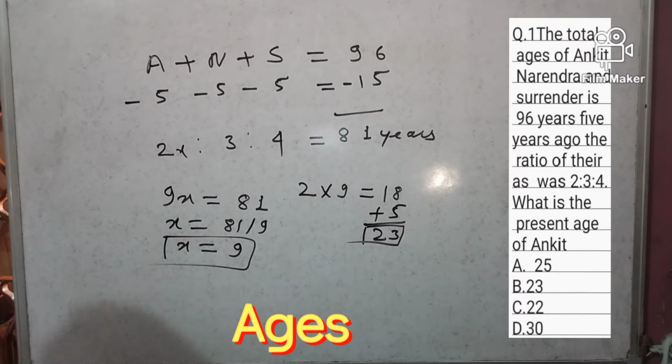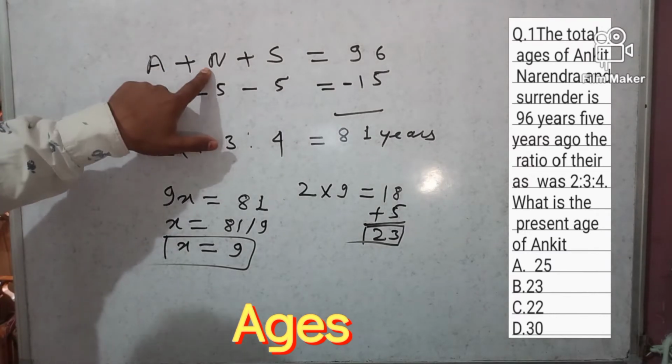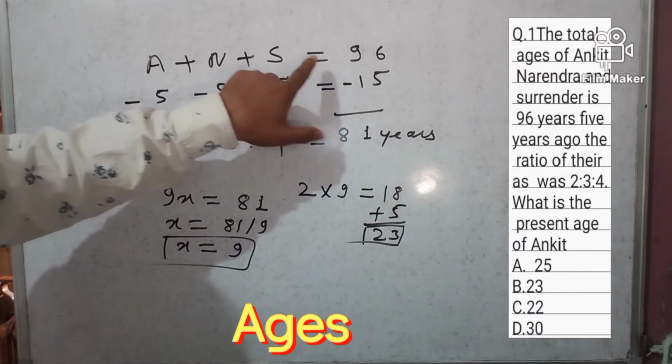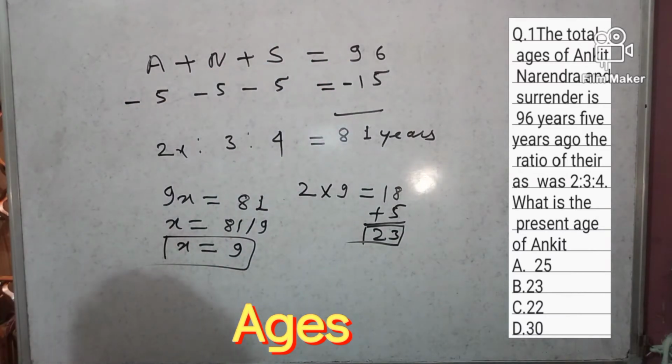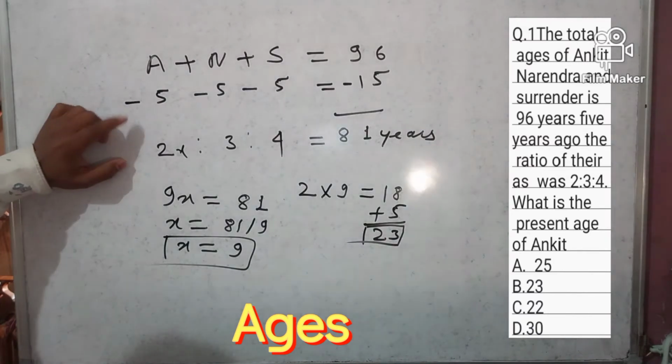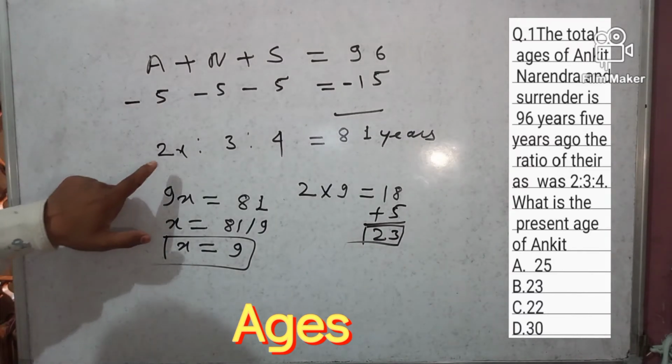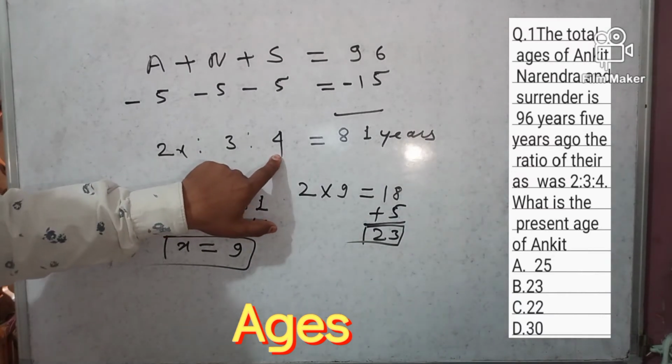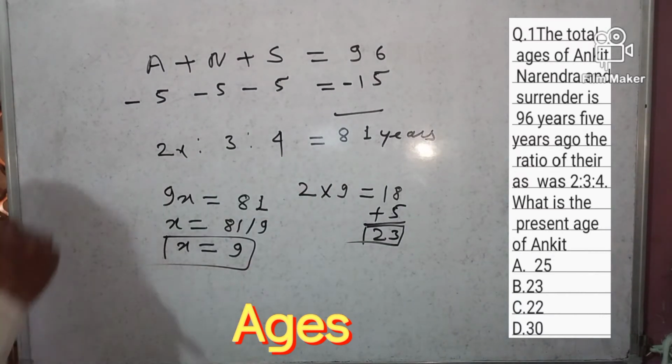Now see once again. Ankit, Narendra and Surendra together are 96 years. 5 years ago, we subtract 5 years from each person. The ratio was 2x, 3x and 4x, which is equal to 81.